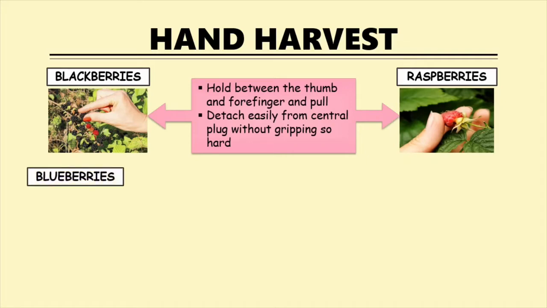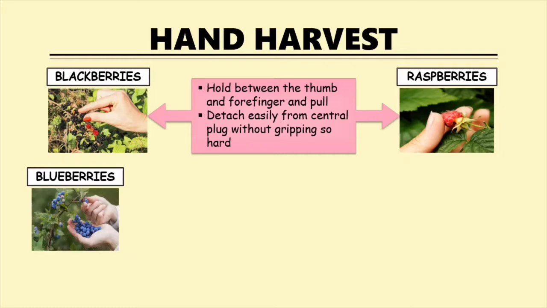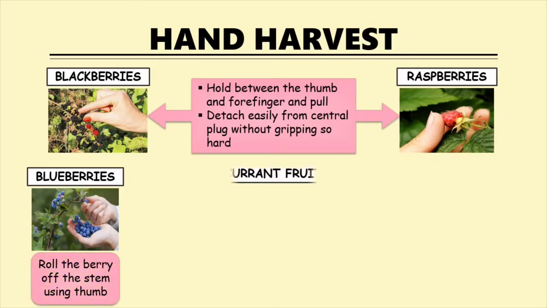Next, do not rush to pick the blueberries as soon as they turn blue, but when they are ready, they should fall off right into your hand. Roll the berry off the stem using your thumb and into your palm.